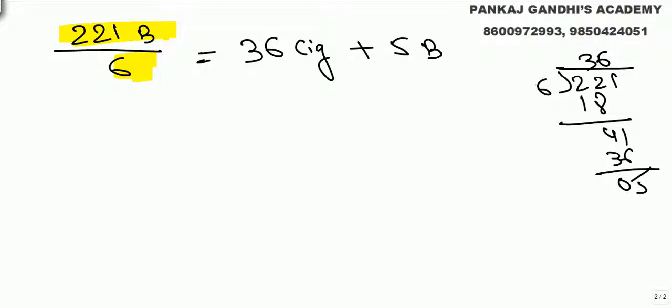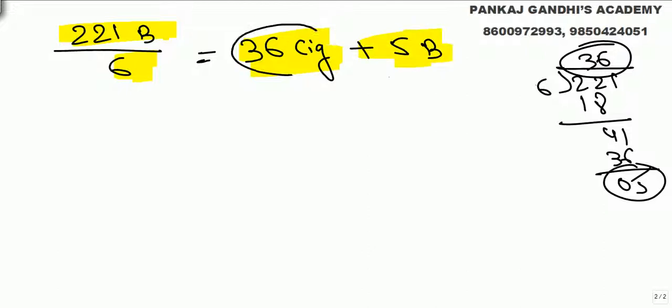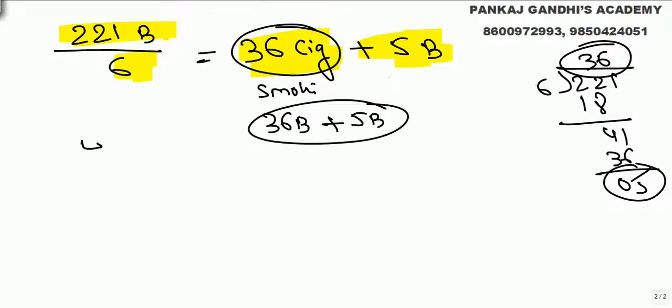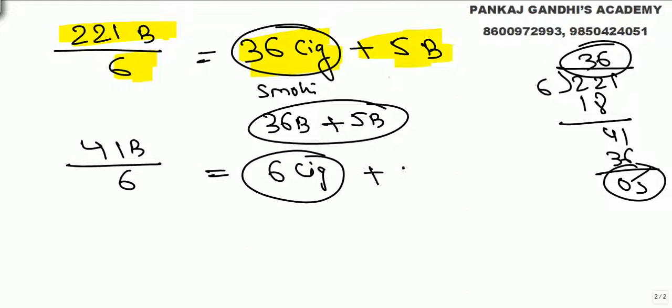So these 36 cigarettes and these 5 butts. After smoking these 36 cigarettes, we get 36 butts and 5 butts remaining. So what we got now is 41 butts. 6 6s are 36, 6 cigarettes and 5 butts.